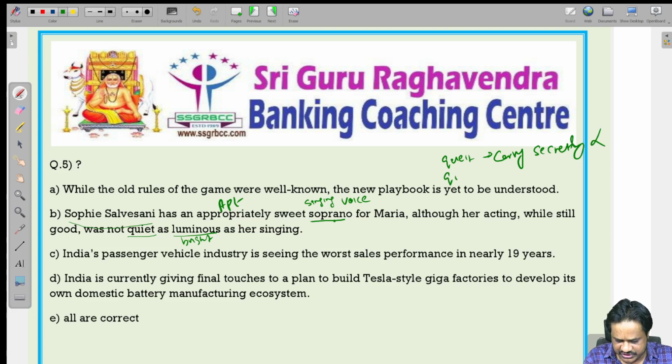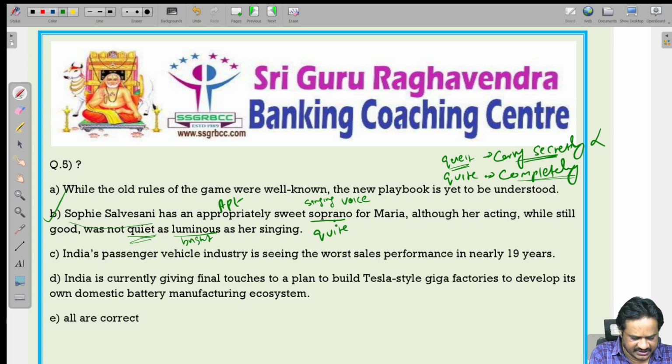We should use Q-U-I-T-E, quite. This is correct. Quite means completely. Quiet, which means calm and silent, is the improper usage as per this sentence. Quite means completely. So she is not as good at acting as she is good at singing. So not quite, quite should be used. Here we should use quite.